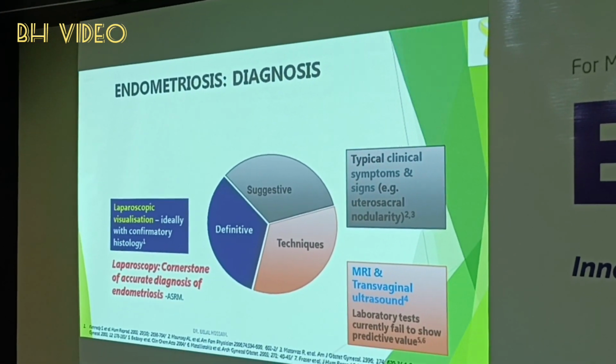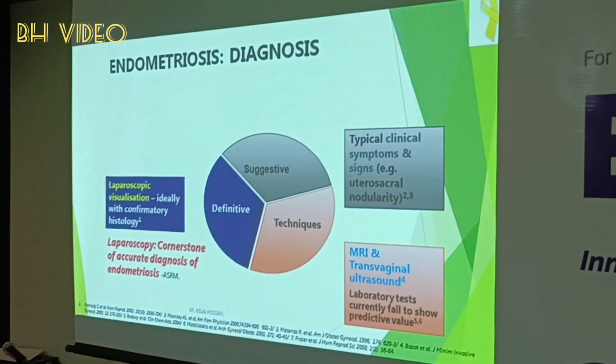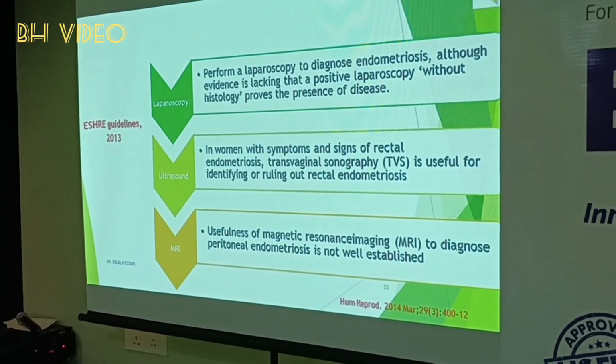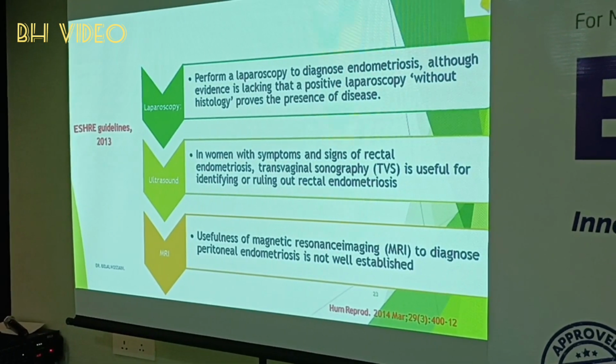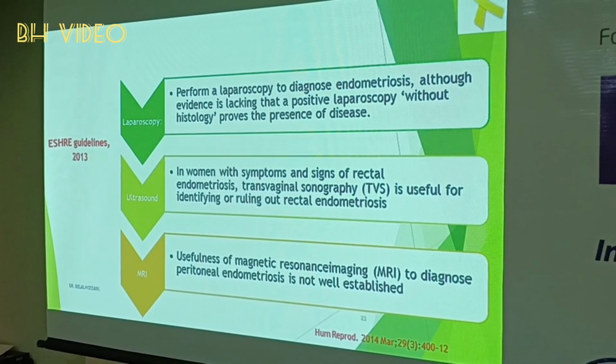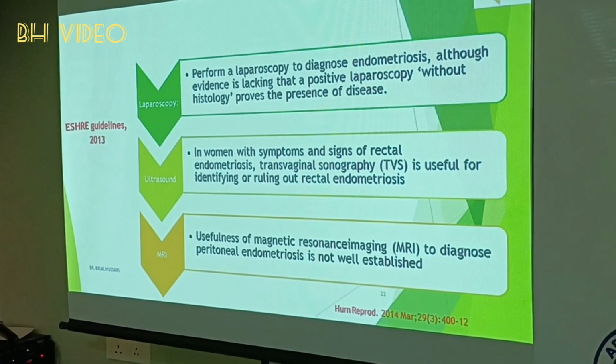Regarding MRI, transvaginal ultrasound, and laboratory tests, they currently fail to show predictive value. The guideline says to perform a laparoscopy to diagnose endometriosis, although evidence is lacking that a positive laparoscopy without histology proves the presence of the disease.